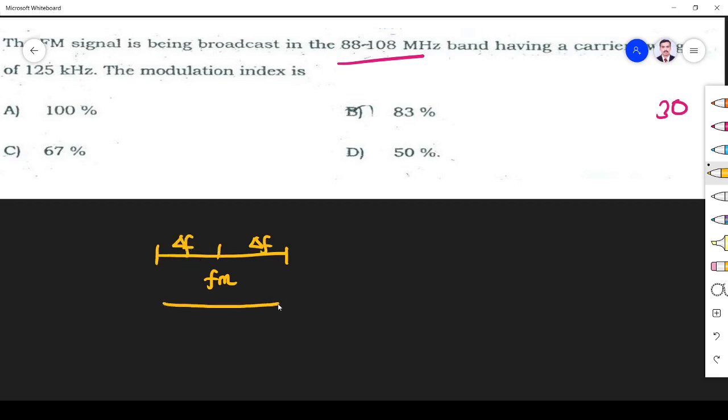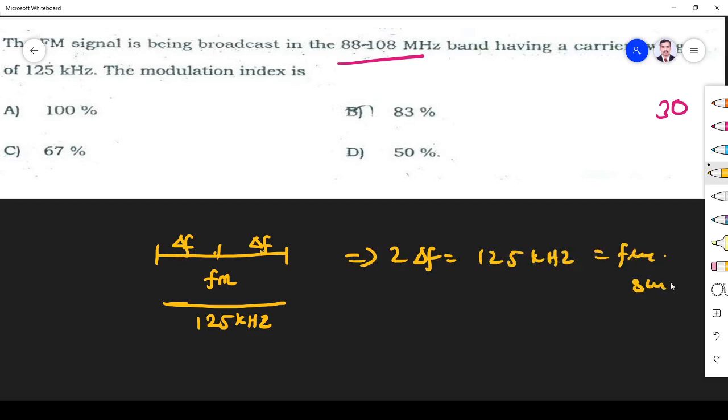So from the message frequency, how much your FM signal can swing, that is called frequency swing. So this is 125 kilohertz. You see this length is del f, this length is del f, 2 del f is 125 kilohertz. So 2 del f is nothing but frequency swing, you must know.